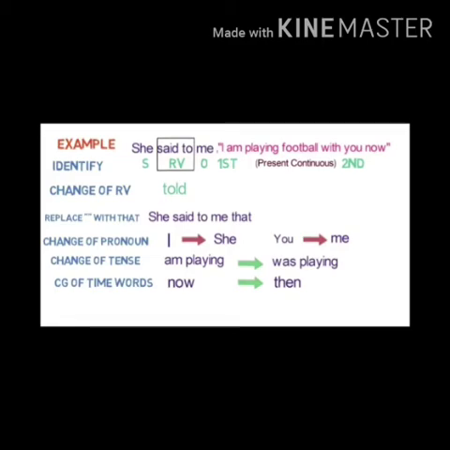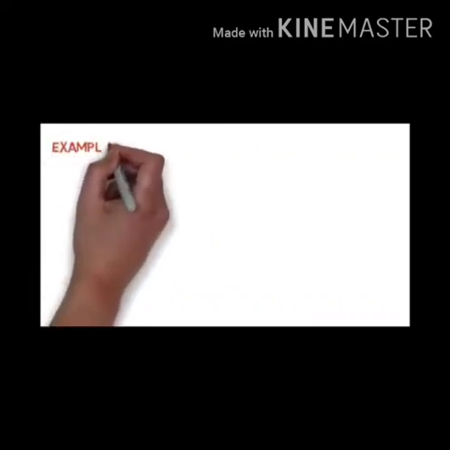She said to me that she was playing with me then. Okay. So these are the changes. Means subject will change according to the subject, and object will change according to the object. This is the main thing that you have to remember.